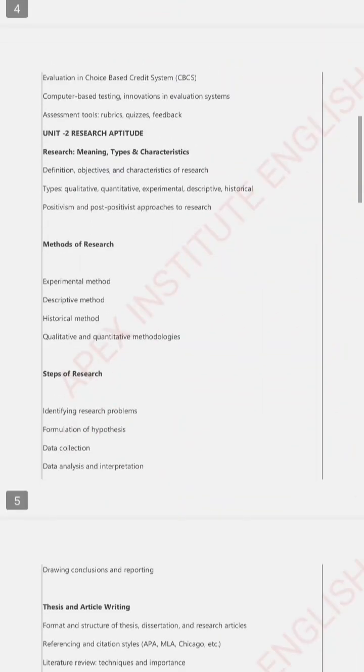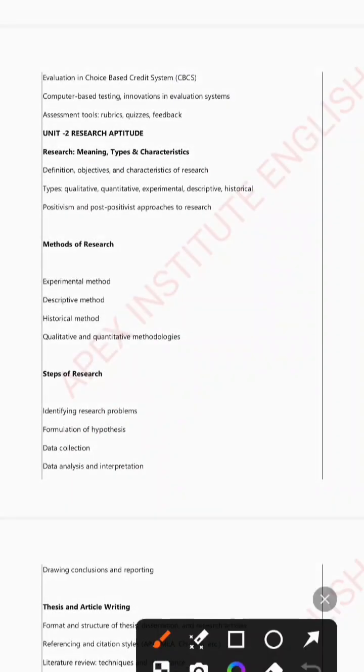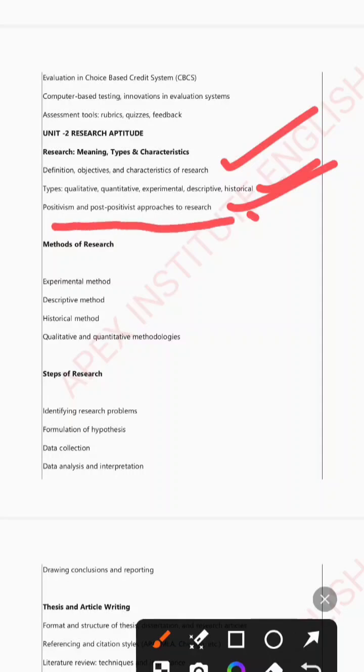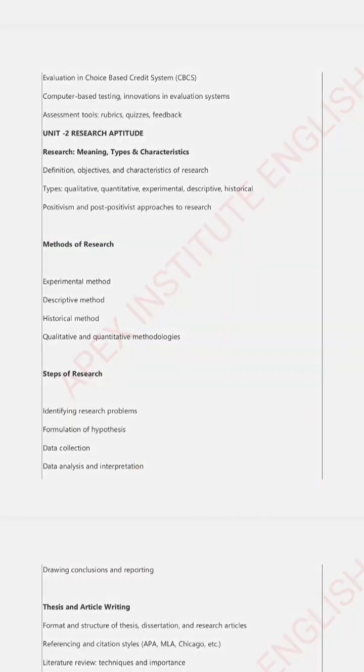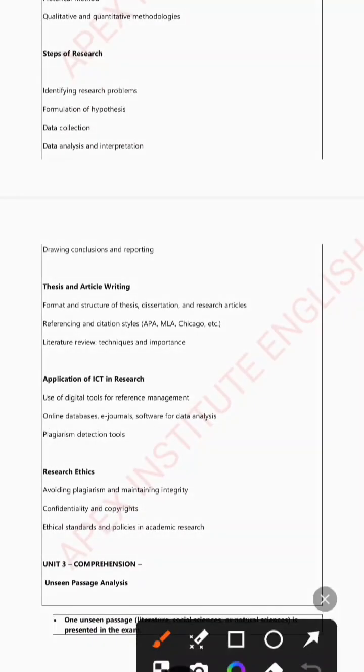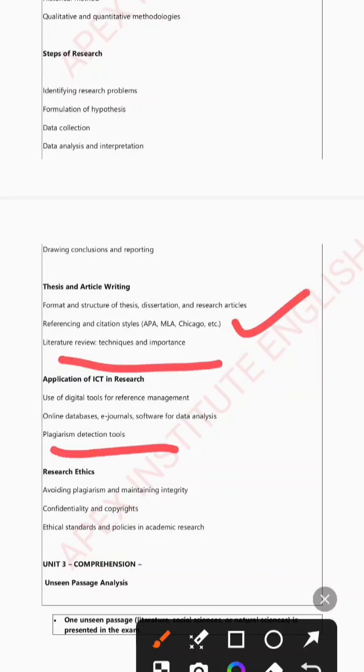Next, unit number 2, we have research aptitude, where the definition and characteristics of research are covered. What are its types: qualitative research, quantitative research, experimental research, descriptive and historical research, what is the positivist and post-positivist approach to research, and what are the methods of research, experimental method, descriptive method. Then we have the steps of research: identifying research problems, formulation of hypothesis, data collection, data analysis and interpretation. Next we have thesis and article writing, the APA and MLA structure, what is literature review, its techniques and importance. Next we have plagiarism detection tools, what is plagiarism, the tools used to detect plagiarism, e-journals and software, and also the research ethics.